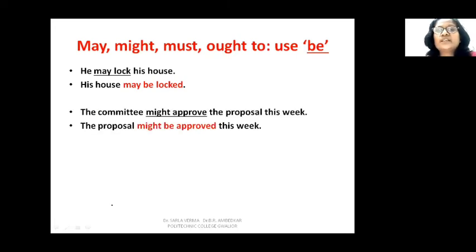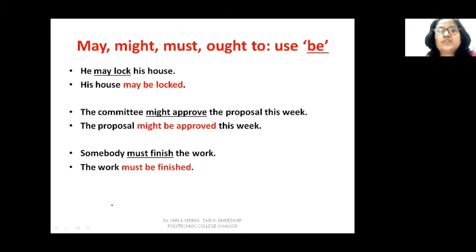The committee might approve the proposal this week. So might approve, this is your verb construction, and approve what? The proposal. So the proposal is your object. So the sentence becomes the proposal might be approved this week. So we have used be with might. Similarly, somebody must finish the work. So the object is the work. So the work must be finished.